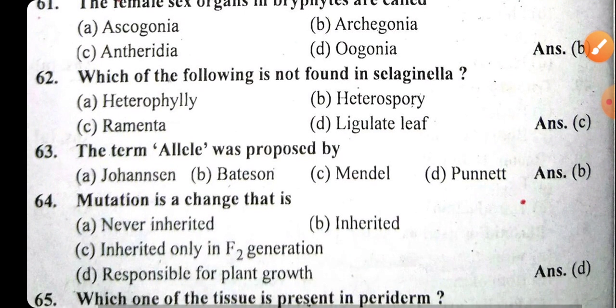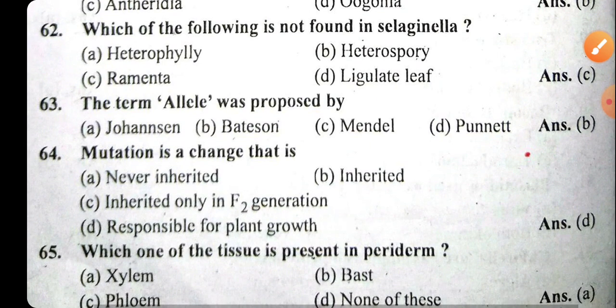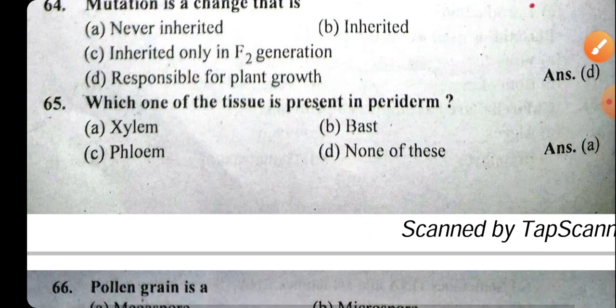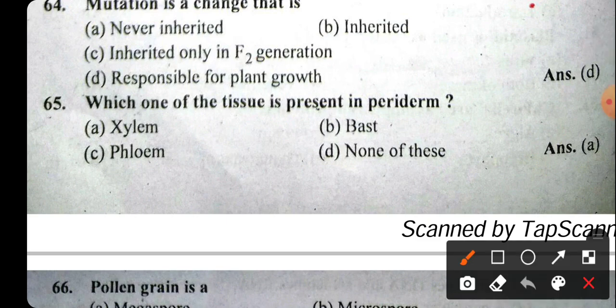Okay. Which of the following is not found in Selaginella? The right answer will be ramenta. The term allele was proposed by Bateson. Bateson was the person who coined the term allele. Okay. Mutation is a change that is responsible for plant growth. Now the next question: which one of the tissues is present in periderm? Right answer is xylem.